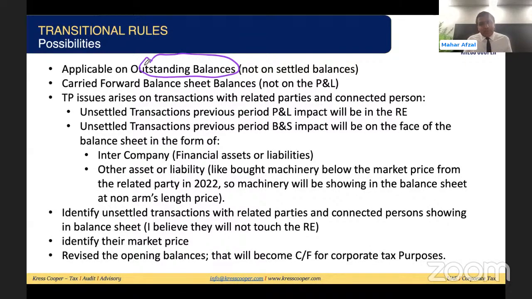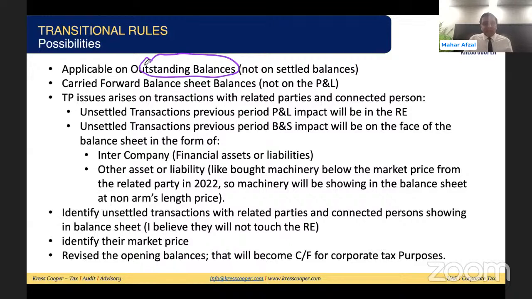Whatever balances have been settled earlier, these provisions of the law will not be applicable on those settled balances. So settled balances have gone. Now the remaining, whatever is reflecting on the face of the balance sheet, might be financial assets, intercompanies, all these things. We need to look into outstanding balances.